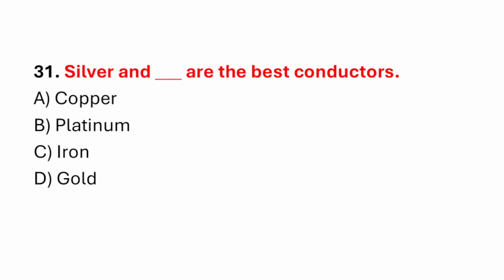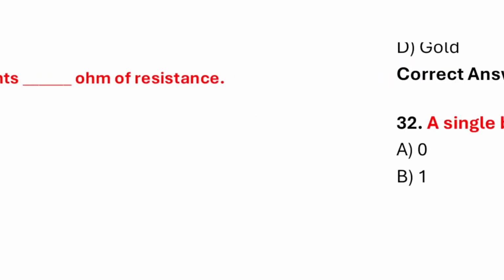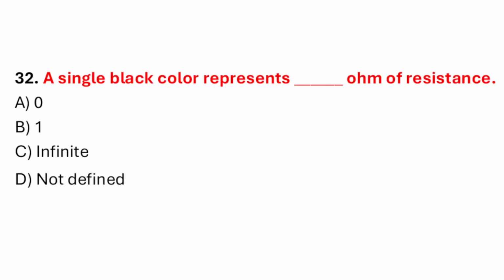Question number 31. Silver and the dash are the best conductors. Correct answer is option A, copper. Question number 32. A single black color represents dash ohm of resistance. Correct answer is option A, 0.